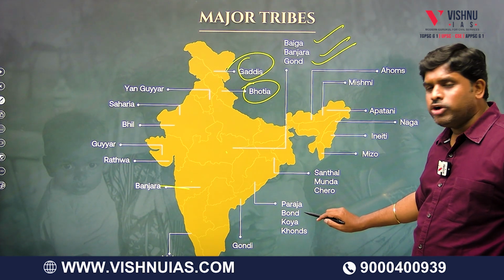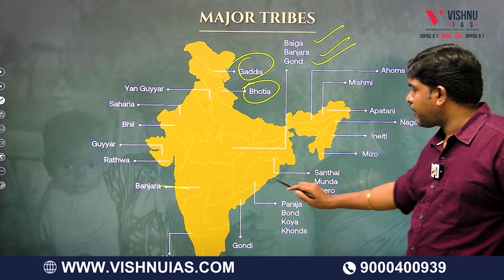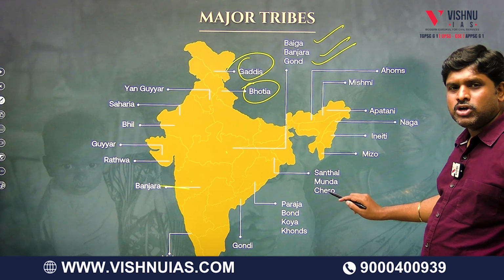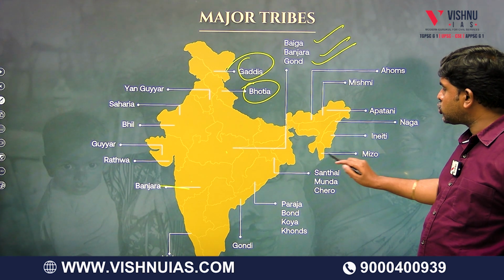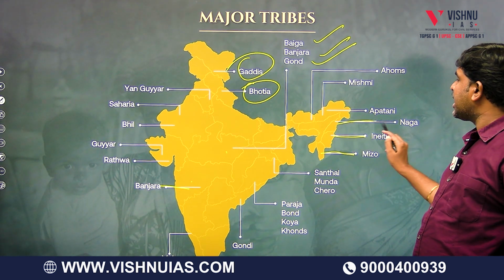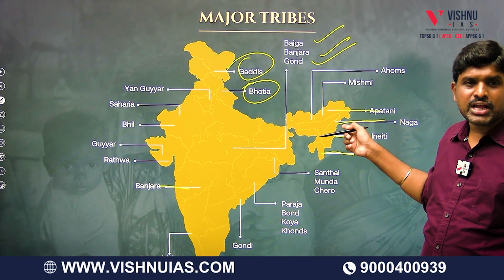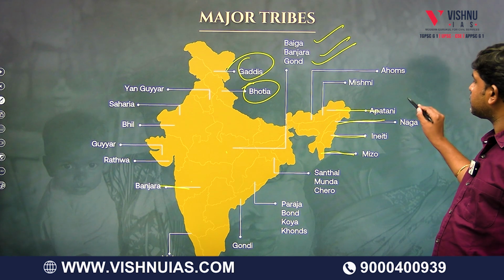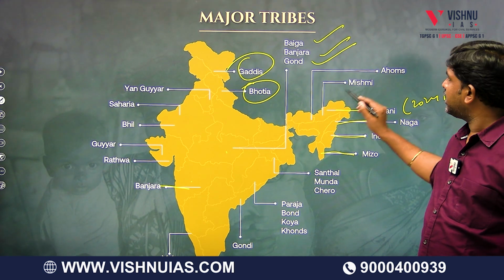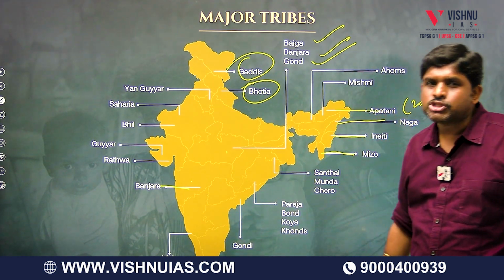Parja, Bonda, Koya, Kond of Odisha. Jharkhand: Santal, Munda, Chero. Mizoram: Mizo. Manipur: Meitei. Earlier Naga, Apatani, PYQ, Apatani 2024 question, Apatani tribal community. Mishmi, Ahoms. These are the major tribal communities of India.